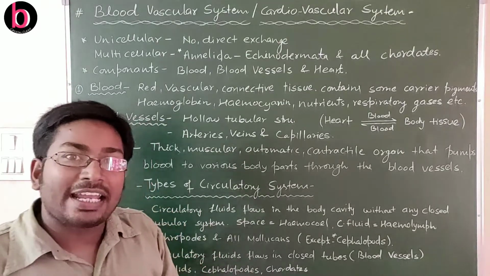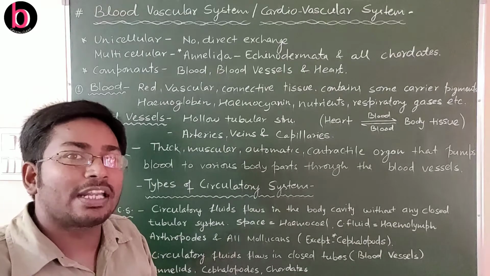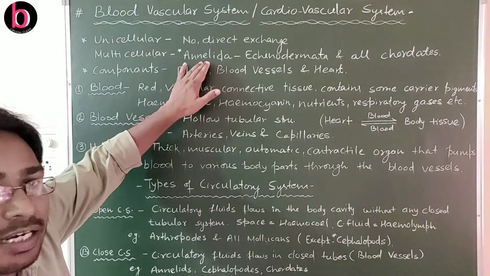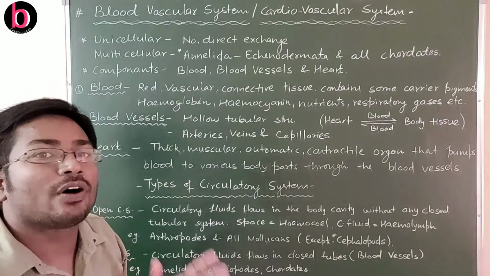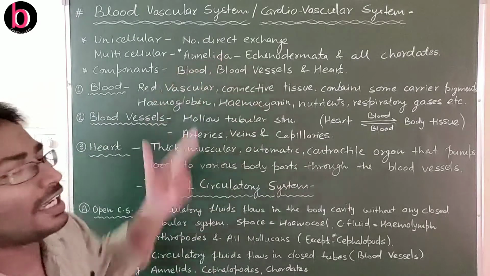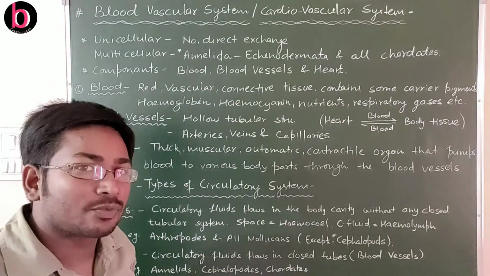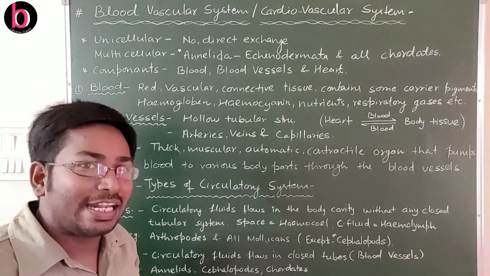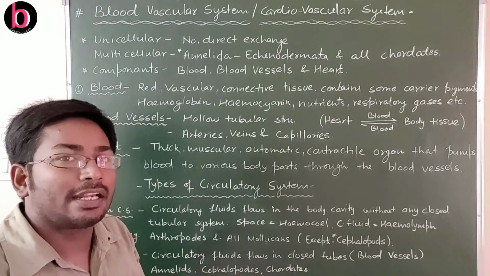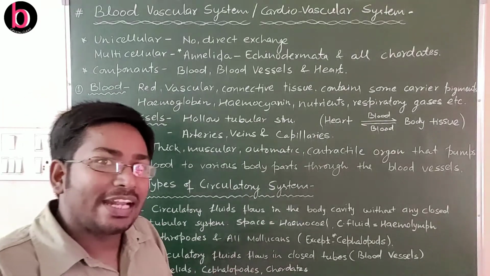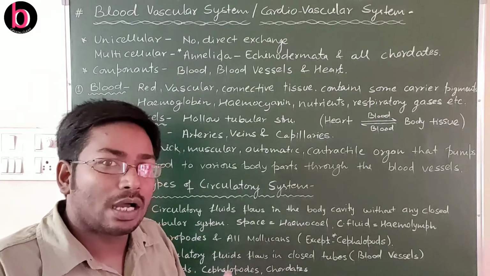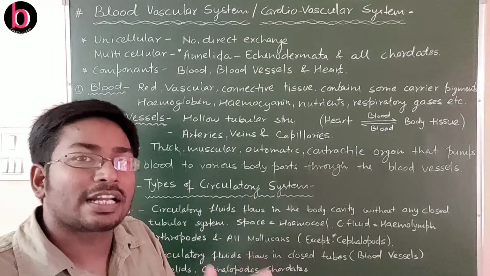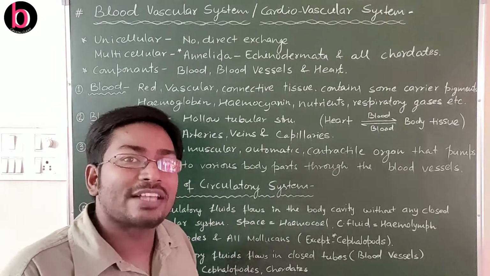But in higher invertebrates as well as vertebrates or chordates, the first phylum that has a closed type of blood vascular system is Annelida. So for the very first time, the blood vascular system is clearly seen in phylum Annelida, an invertebrate or non-chordate phylum. From Annelida up to Echinodermata, and in all chordates, there is a blood circulatory system or cardiovascular system.